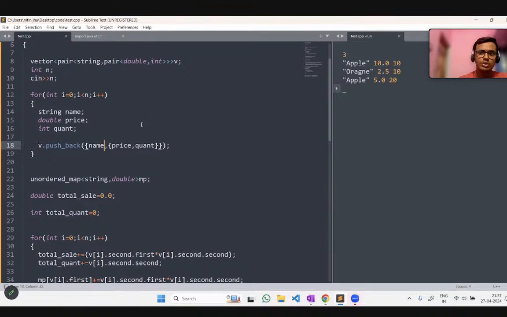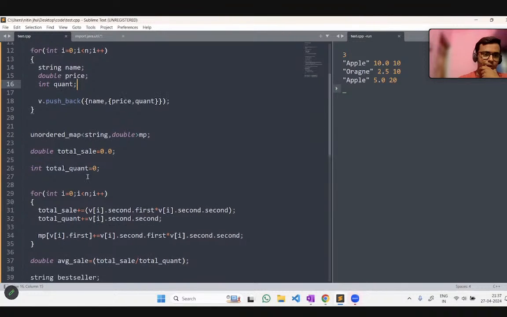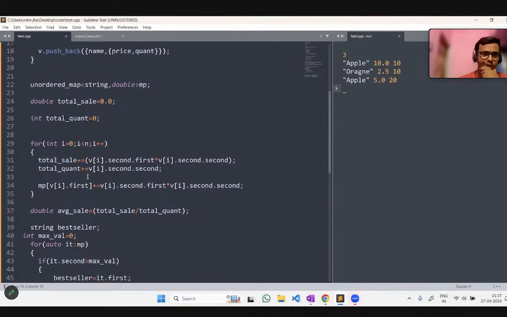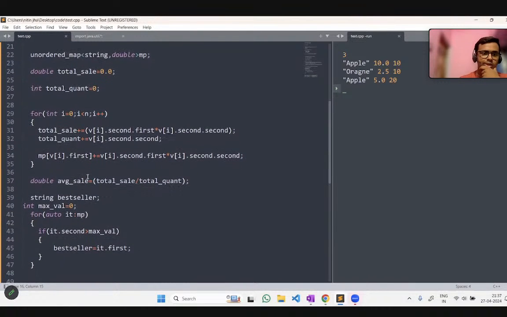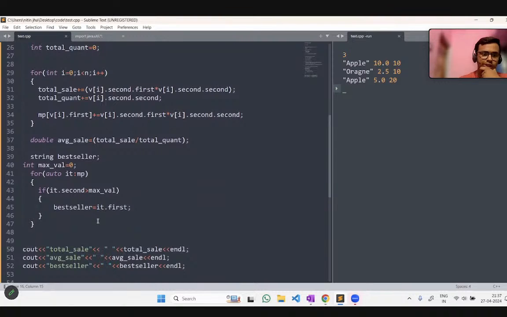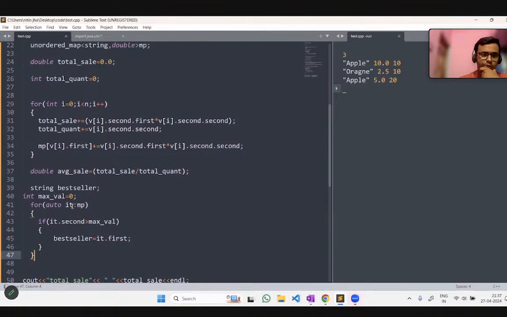V dot push 0, 1, and 2. Int quantity, this is done. Unordered map, this is again correct. Total sale would be correct, total quantity would be correct. For i less than n, i plus plus would be correct. Then vi second dot first and second dot second would be correct. Cout total. For IT in MP.